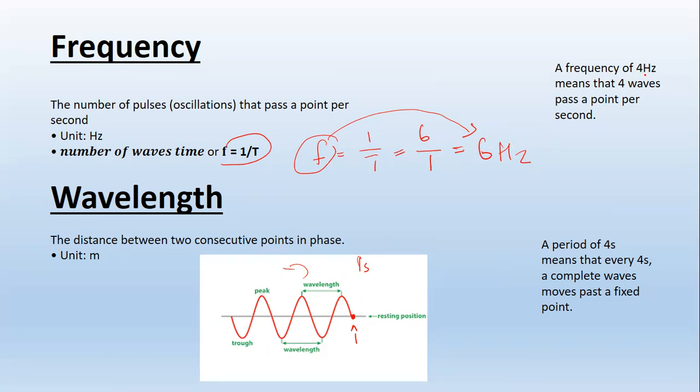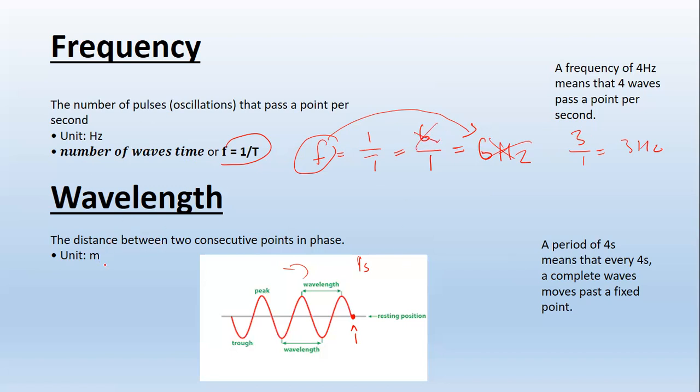That's why here they say the frequency of 4 hertz means that 4 waves pass a point per second. We can take waves per se. The first wave, 1, 2, and 3. If you consider the number of waves, we say 3 divided by 1, so you're going to have 3 hertz, because 3 represents the number of waves. Here it's going to be number of waves, not number of pulses. Actually, we have 3 waves. Yes, we have 6 pulses, which means we have 3 waves. So we're not going to use this. Sorry, we're going to use the number of pulses. Okay, all right.